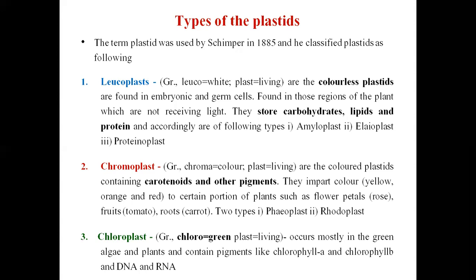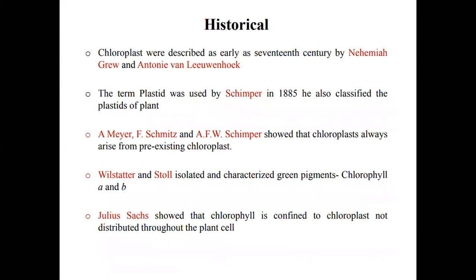The third most important type of plastid is the chloroplast. Chloro means green and plast means living. It occurs mostly in green algae and plants and contains pigments like chlorophyll A and chlorophyll B and DNA and RNA. The historical development of the chloroplast: chloroplasts were described as early as the 17th century by Nehemiah Grew and Anton von Leeuwenhoek. The term plastid was used by Schimper in 1885. He also classified the plastids of plants.